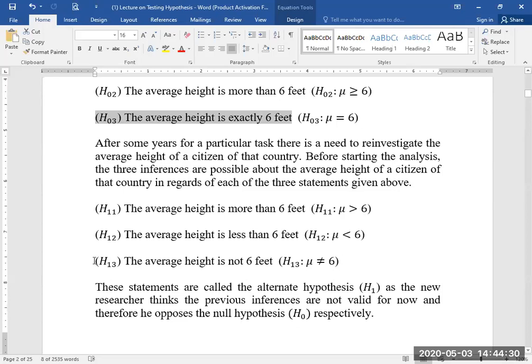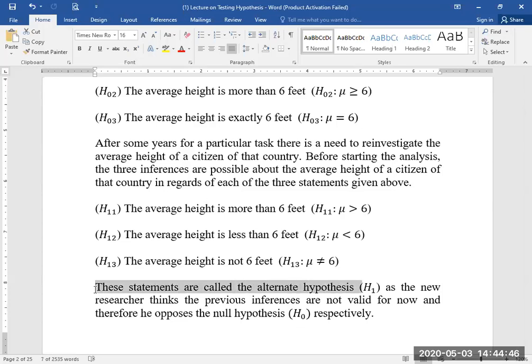But now the researcher is claiming or making the inference that the average height is not 6 feet. These statements, H11, H12, and H13, are called the alternate hypothesis and represented by H1. As the new researcher thinks the previous inferences are not valid now, he opposes the null hypotheses respectively.